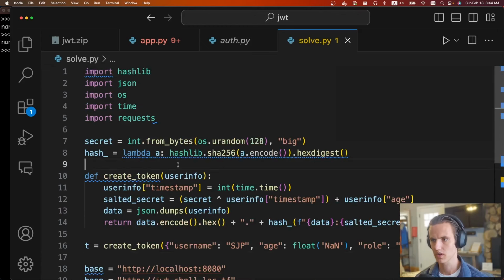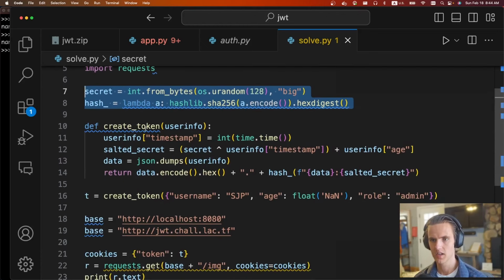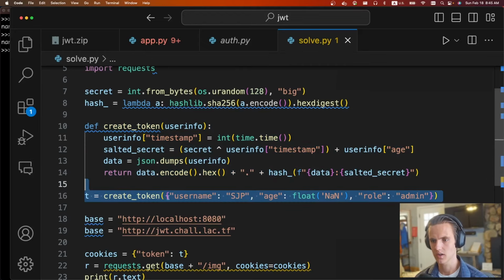This is what my solve script looked like. I just copied this over so things were happy. I copied over the create token function because it works just fine. So I'm going to create a token. The username is Sloppy Joe Pirates. My age is not a number.